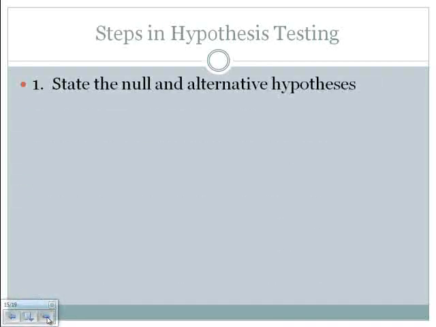All right, let's look at the steps in hypothesis testing. The first thing you're always going to do is state the null hypothesis and the alternative hypothesis. You're going to do an exercise for homework after you've watched this where I ask you to write in words and symbols the null and both types of alternative hypotheses. In reality, you're always going to write the null, and you're only going to write one of the alternative hypotheses. So only one form of the alternative hypothesis when we actually start doing hypothesis testing.